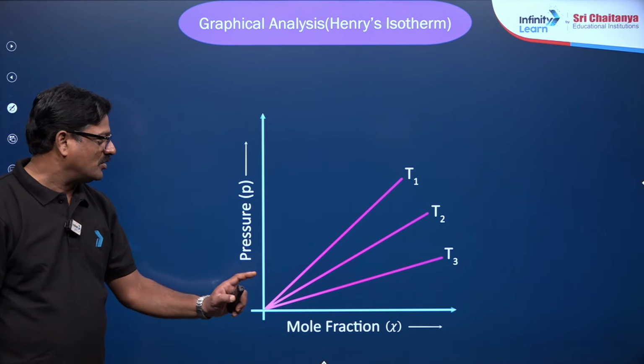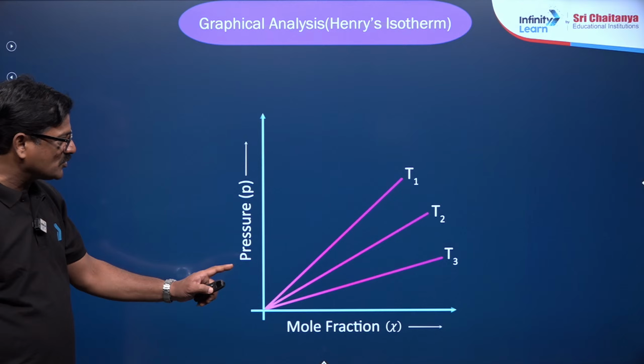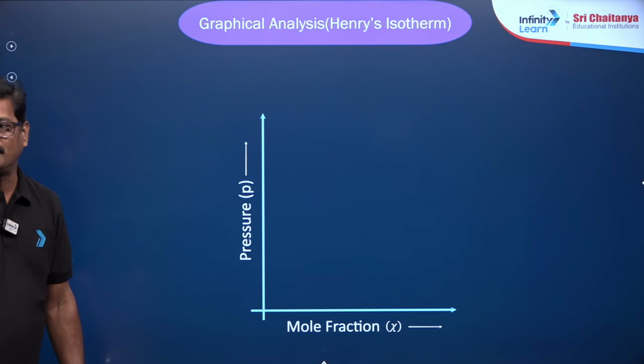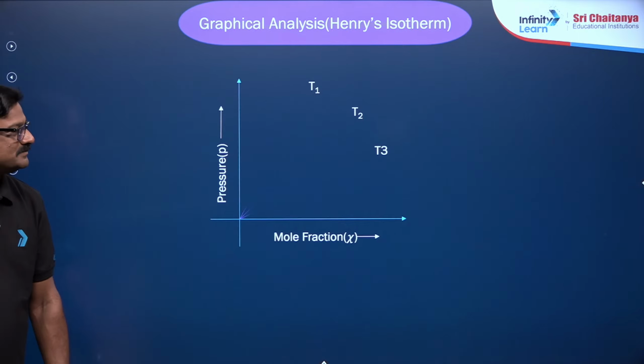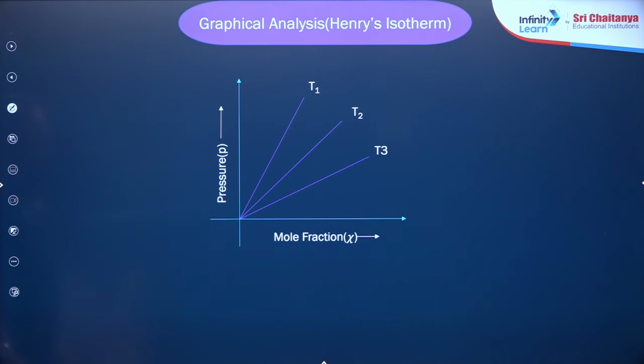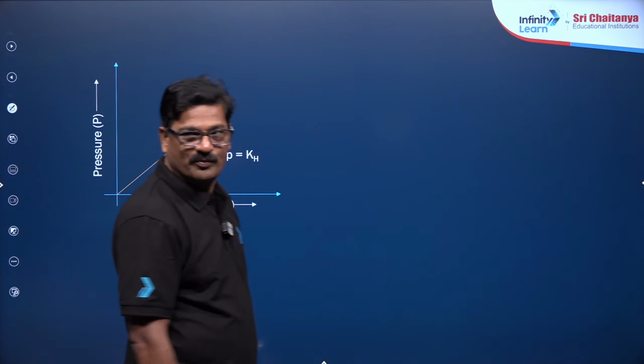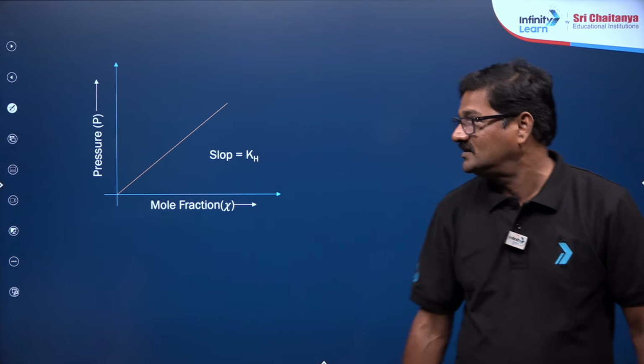This shows that T1 is less than T2, which is less than T3. And in the pressure versus mole fraction graph, the slope is equal to the Henry's law constant.